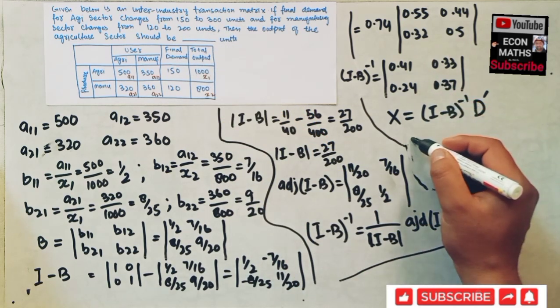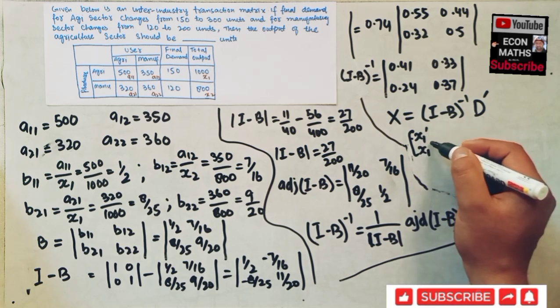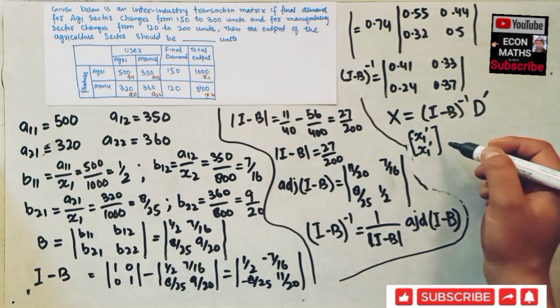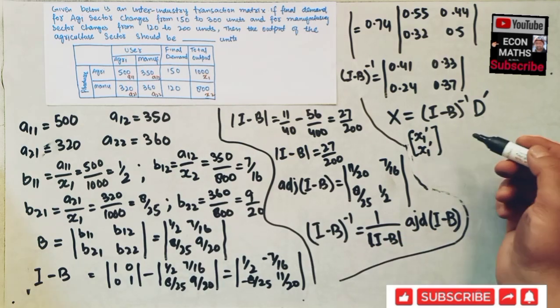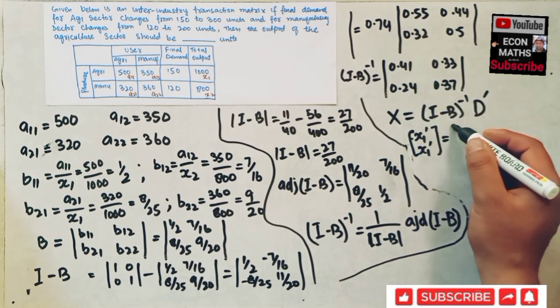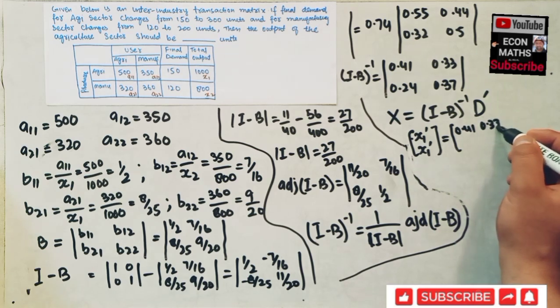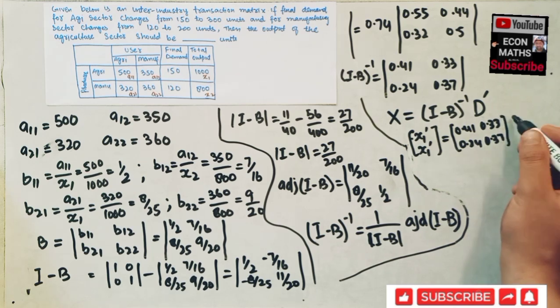So x is our x1 complement, x2 complement. This will be the change in the output when there is a change in the final demand in the agriculture sector and in the manufacturing sector. So this is our matrix: 0.41, 0.33, 0.24 and 0.37, and we multiply it by the new demand, which is 300 and 200.